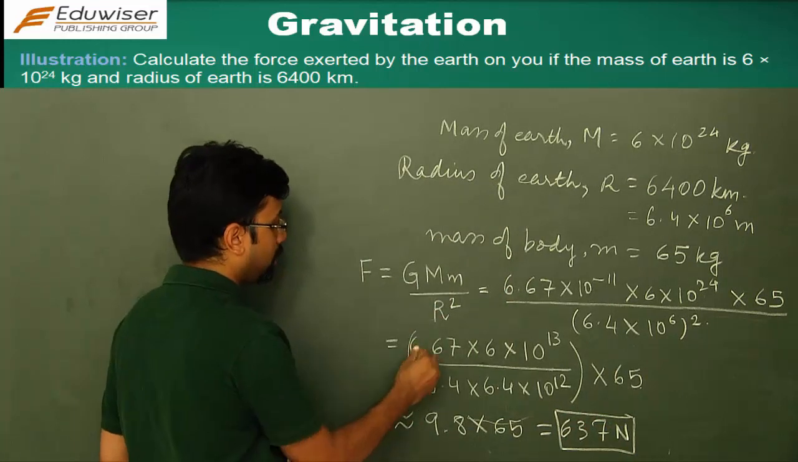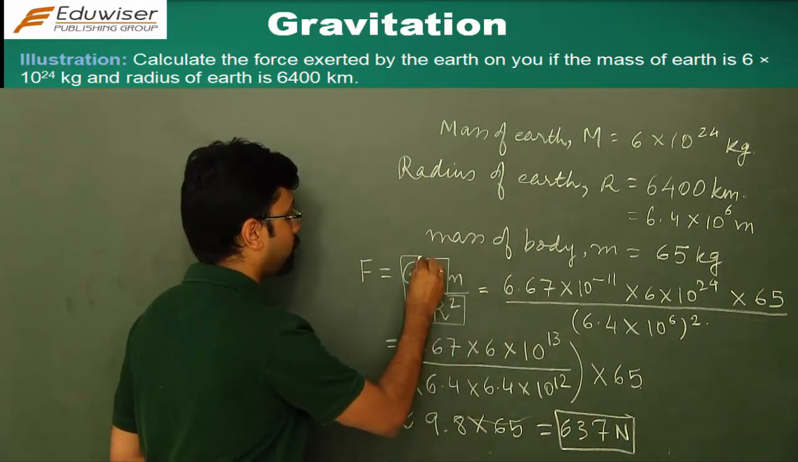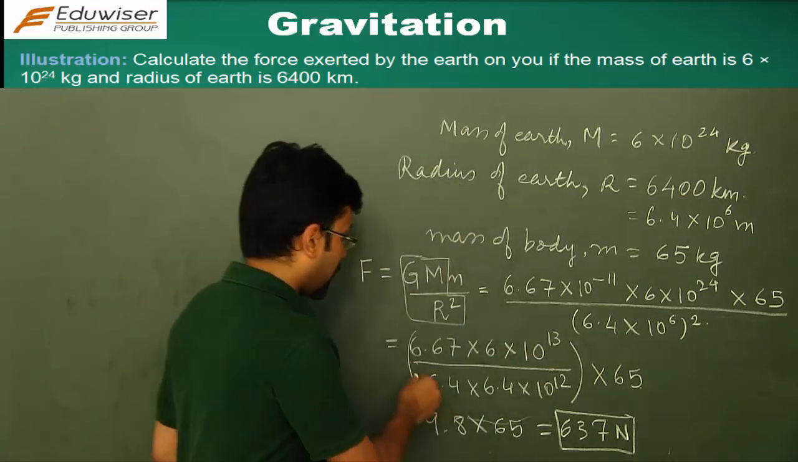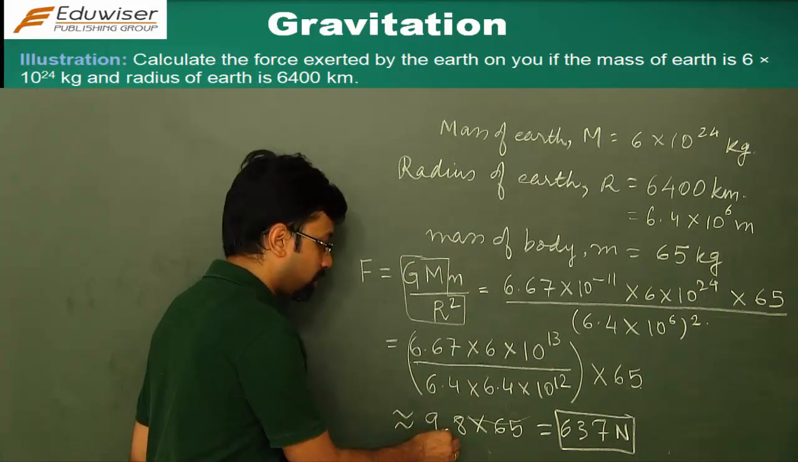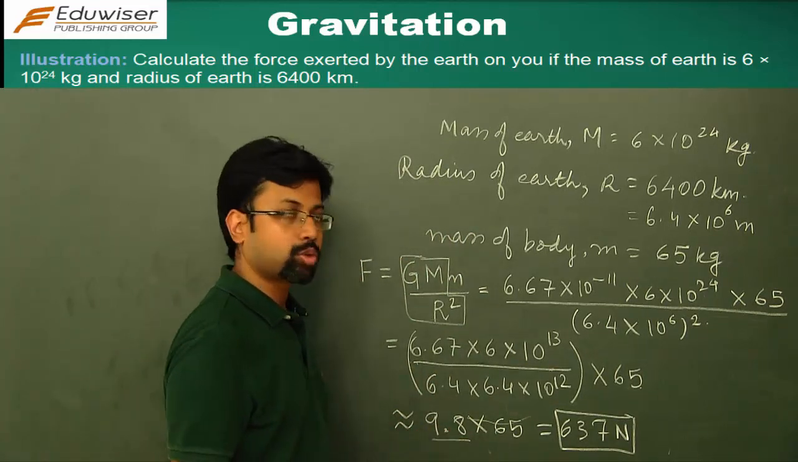So what did you find out? What is this value? This value is essentially GM by r square. And what is GM by r square? It is the acceleration due to gravity. Acceleration due to gravity on the surface of earth is how much? It is approximately equal to 9.8 meter per second square.